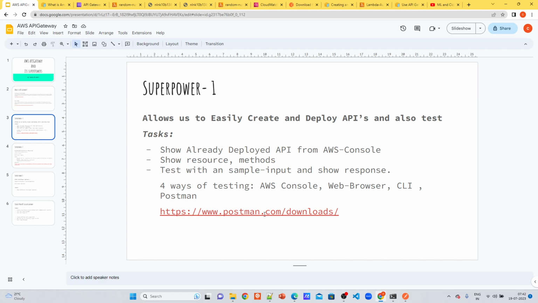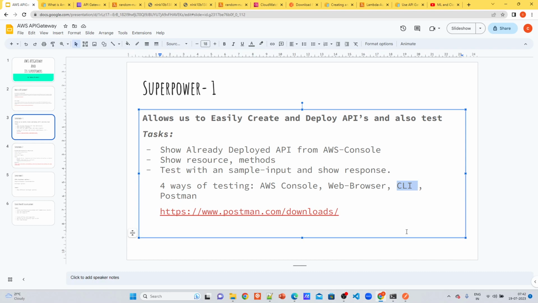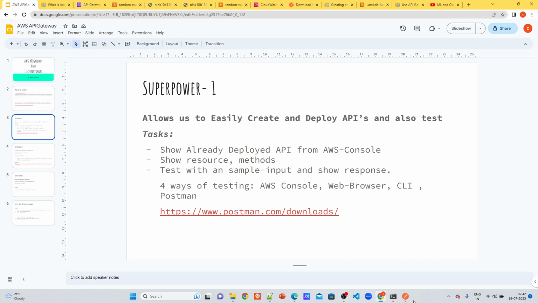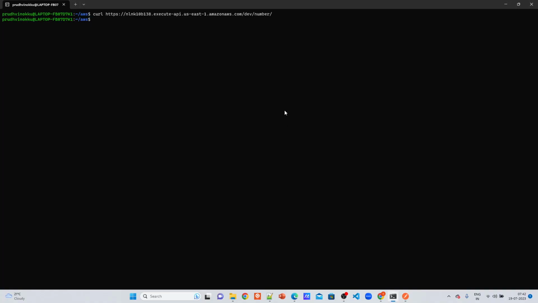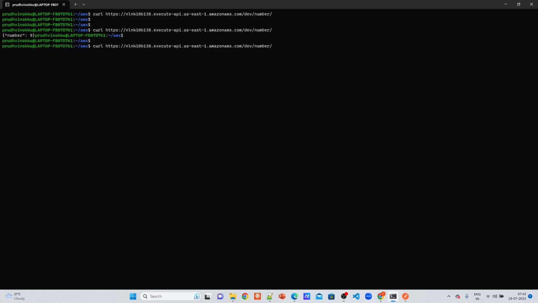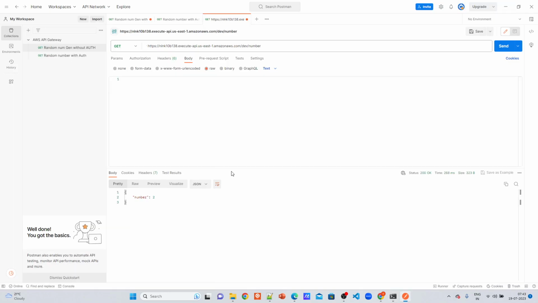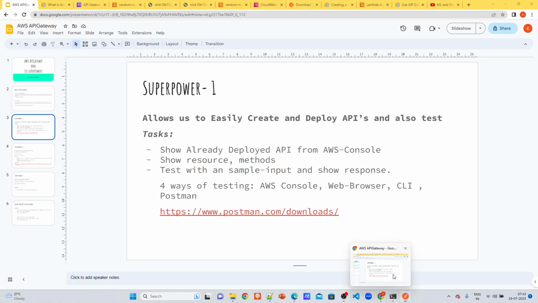Okay, I have shown you the Postman way of testing. You can use the CLI also for testing. This is an Ubuntu server which I will show you. You just need to curl the API, and it will give you a random number, number 1, number 2. So these are the different ways to check your API. You can basically use whatever way you want.